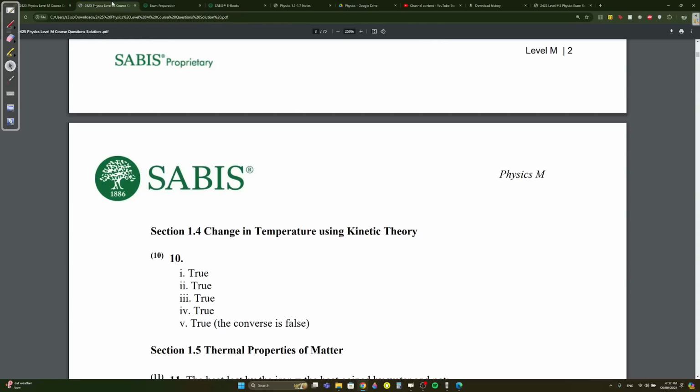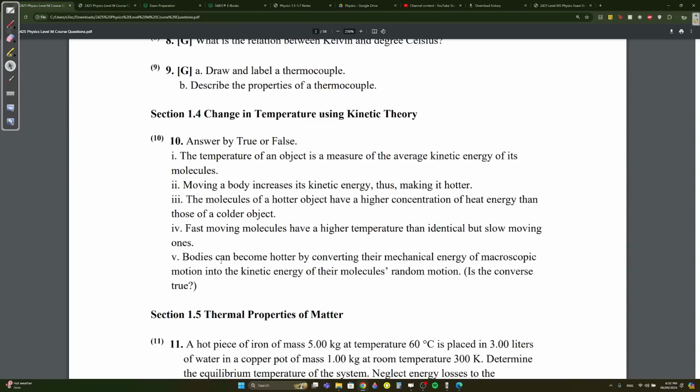Identical. Yes, it should be true as well. Yes. Bodies can become hotter by converting their mechanical energy of macroscopic motion into the kinetic energy of their molecular random motion. Is the converse true? Let's forget about the converse for now. This is true. What does this mean?